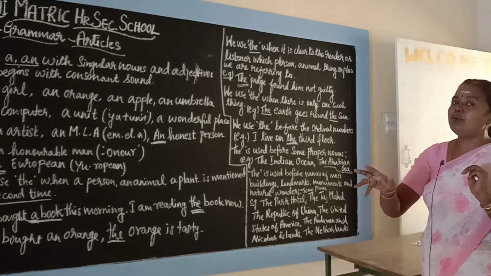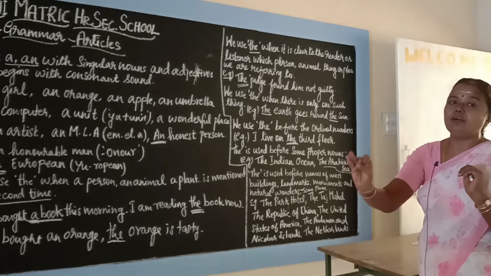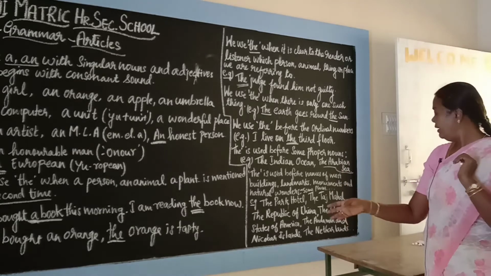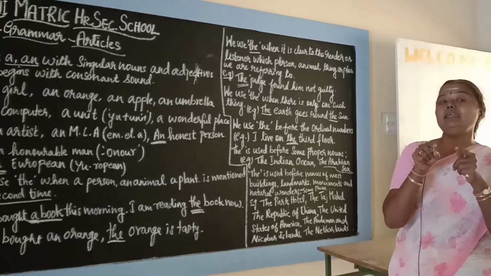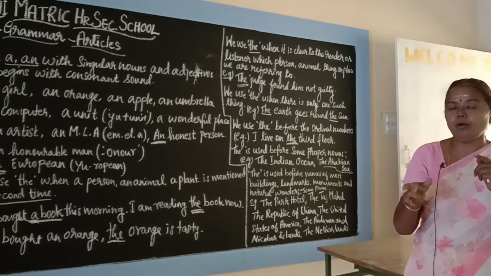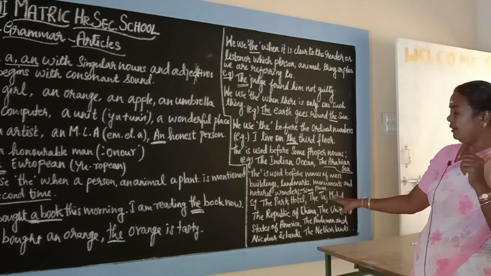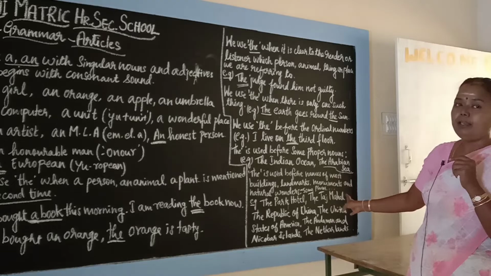But when you use the full name, we call the Republic of China, the United States of America, the Andaman and Nicobar Islands, and the Netherlands. So when a country name comes in plural form, we use the. And some countries we may not, but they are used with the. So those exceptions you should keep in mind.